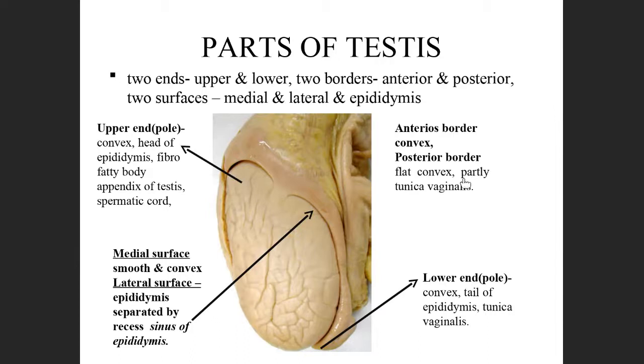On the posterior border, so that is also convex. The lower pole is also convex. Almost all the parts of the testis are convex in shape. On the posterior border, it is related to the tunica vaginalis partly, and the lower pole, this is the lower pole here. This lower part is called the tail of the epididymis, and it is also covered by tunica vaginalis.